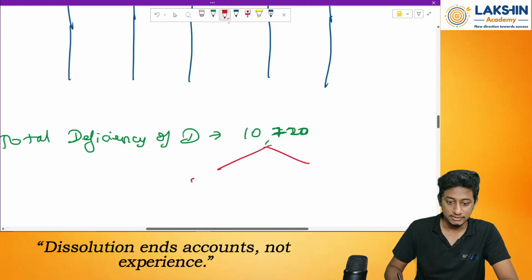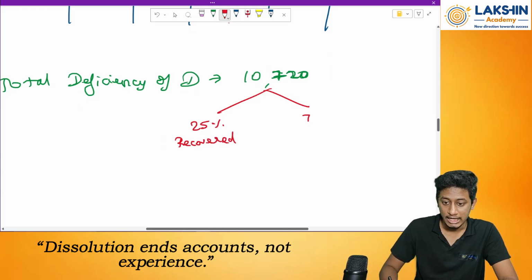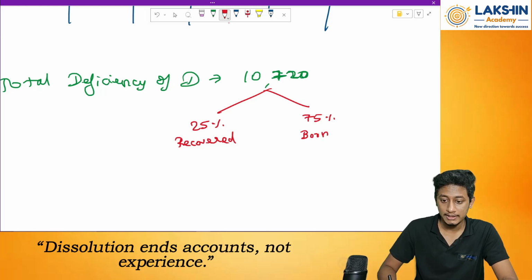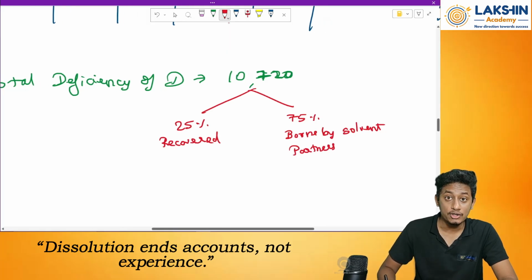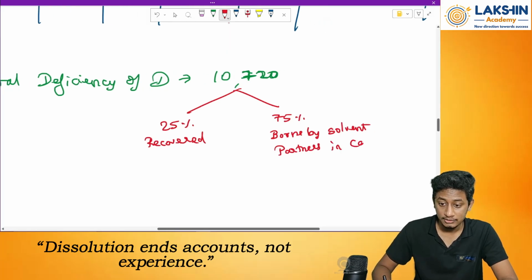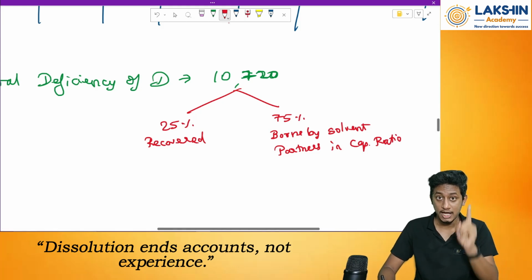So I will make two parts. 25% is recovered from his estate. The remaining 75% will be borne by solvent partners. In what ratio? In capital ratio, not profit sharing ratio. Remember this. Clear?